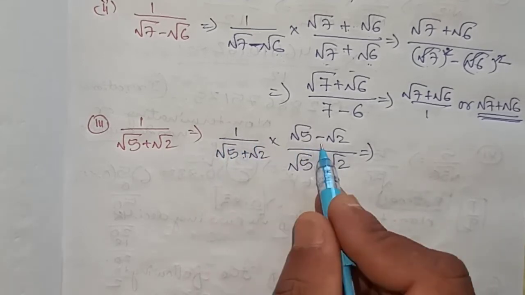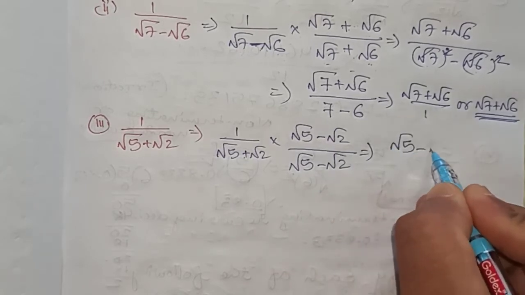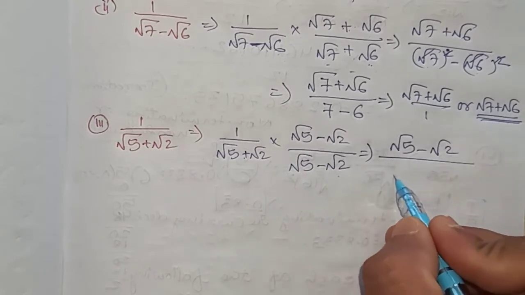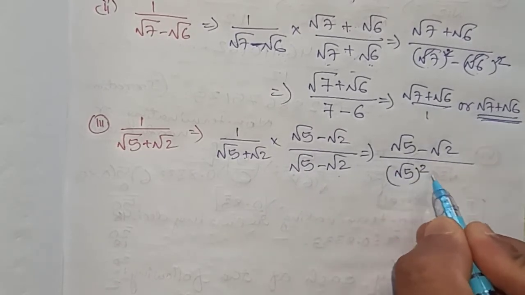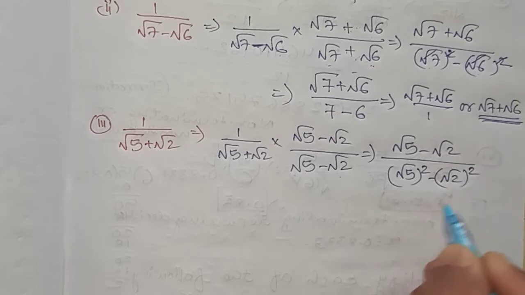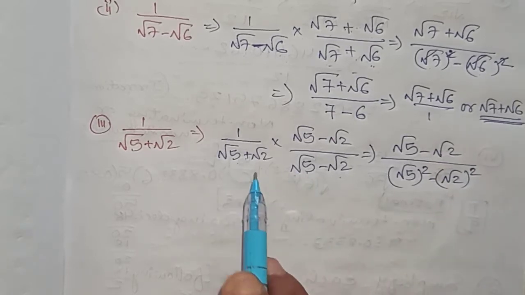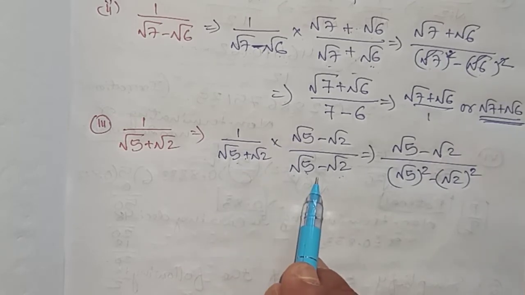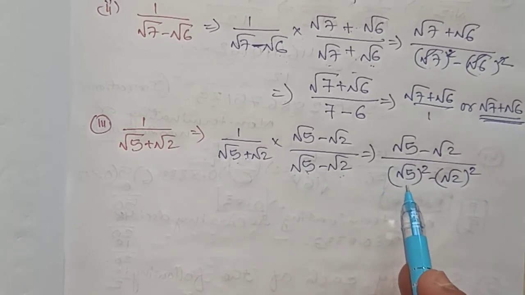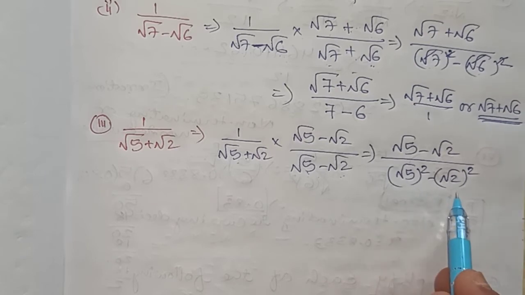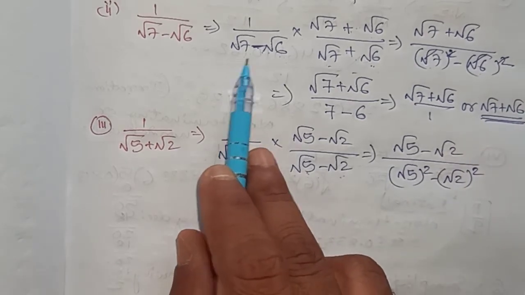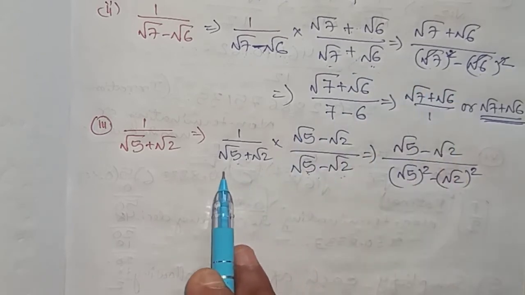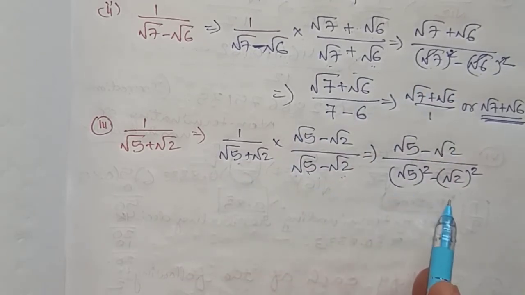Now 1 into this is the same, root 5 minus root 2, divided by a plus b into a minus b, a square minus b square. Remember one thing, in the denominator always you will get a plus b, a minus b. Why? Because we are multiplying opposite signs. So always in the denominator you have to use the a square minus b square formula. Look at here also, a minus b, a plus b. So we got a square minus b square. Similarly, a plus b, a minus b, a square minus b square.